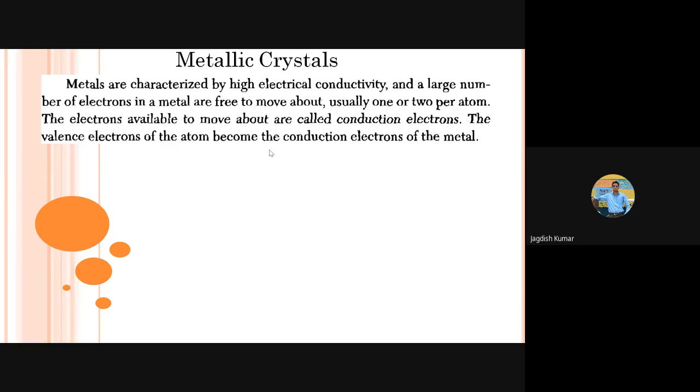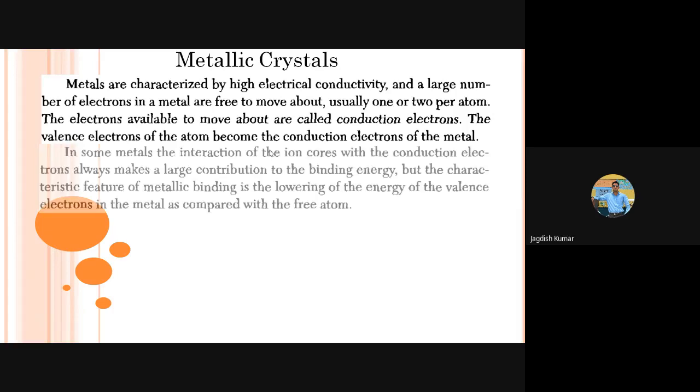Whereas in covalent bonds, these are localized. They are forcefully bound by two atoms in between the two atoms, exactly in between the two atoms. So those are localized electrons. So in covalent crystals, the electrons are localized. In metallic crystals, the electrons are delocalized. So these are two very distinguishing features among the two.